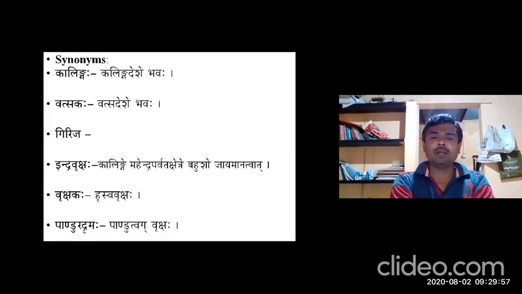So based on the habitat, there are synonyms: Kalingaha, Vatsakaha, Girija, Indra Ruksha.